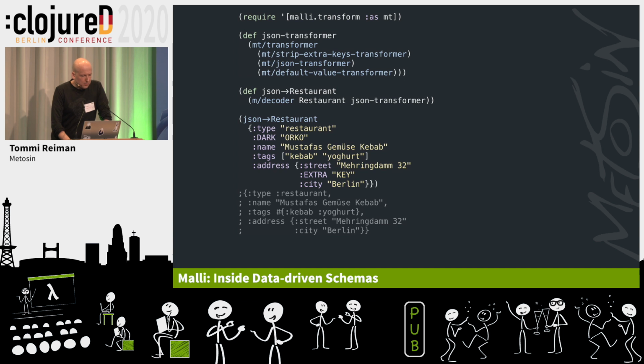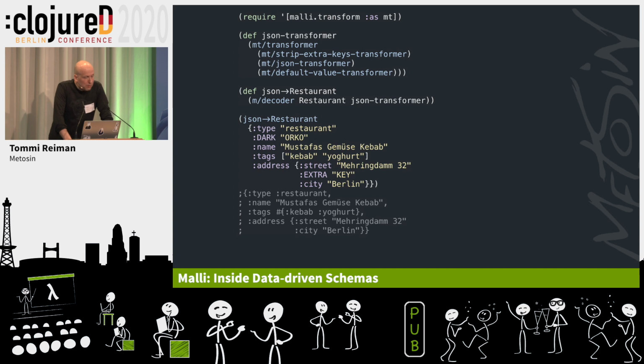Some code for the restaurant. So we use the Malli transform namespace, again optional. We create this JSON transformer, which is a chain of transformations. First, we want to strip out all the extra keys. Then we apply the JSON transformations, and then we apply the defaults if they are set. Then we create this JSON to restaurant function. So we create a decoder for the restaurant in this JSON transformation context. And then we can send data.